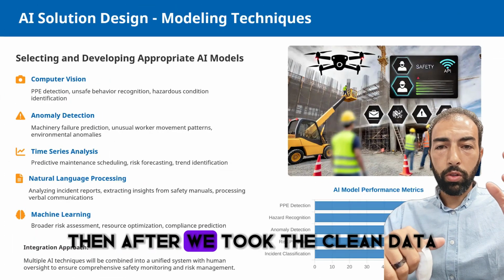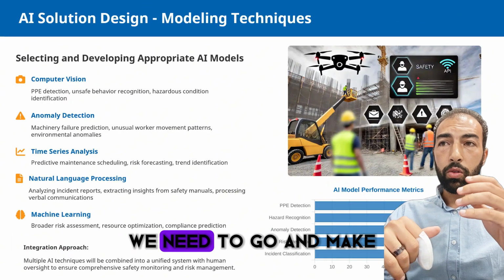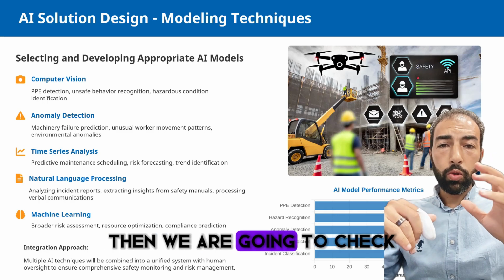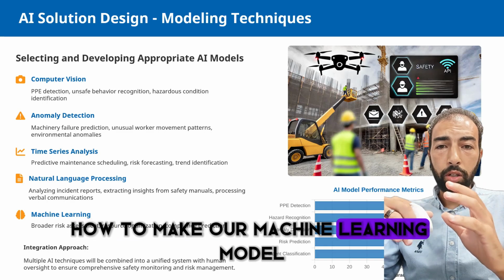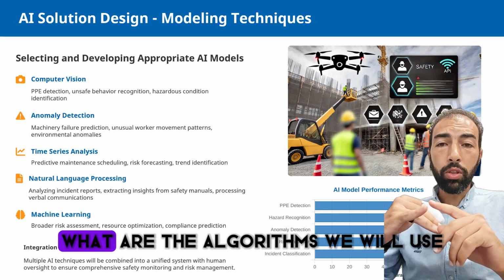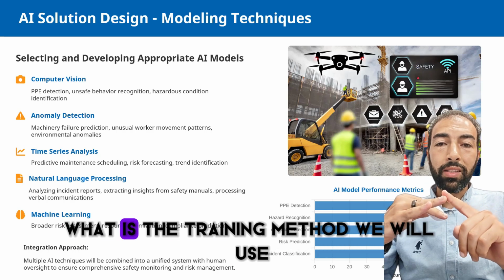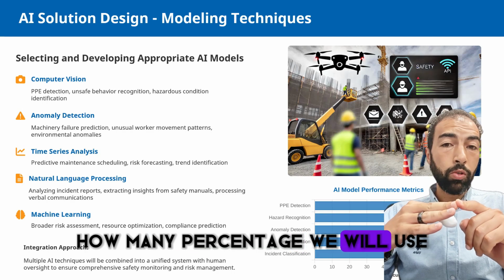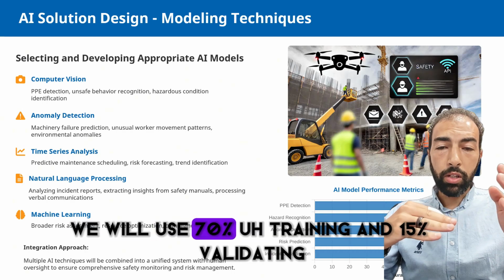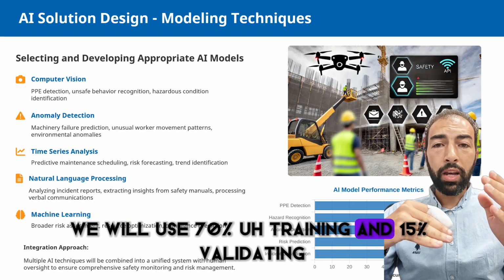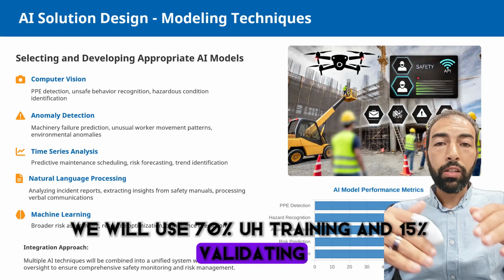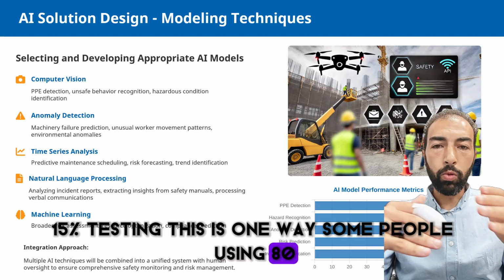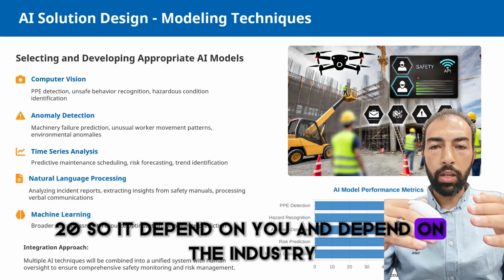Then, after we have the clean data, we need to make our machine learning model. We will decide which models and algorithms we will use, what training method we will use, and what percentage. For example, we will use 70% training, 15% validating, and 15% testing. This is one way. Some people use 80-20, so it depends on you and on the industry.